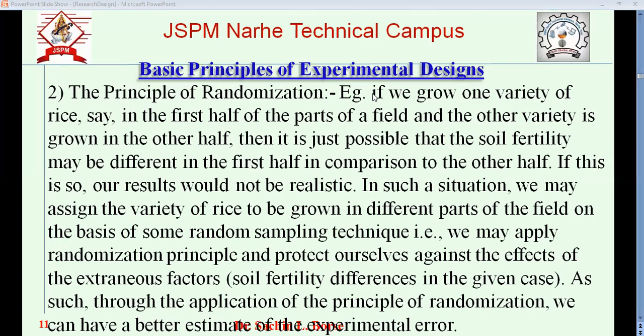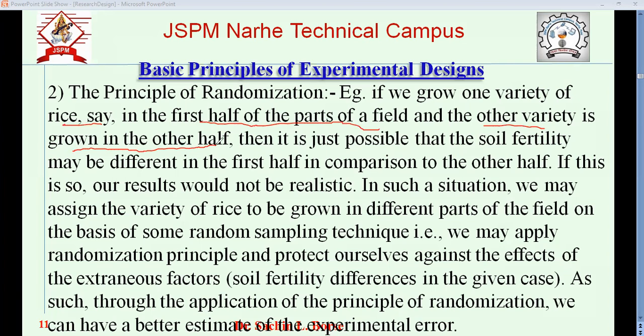Okay. Now suppose we want to grow two varieties of rice. In half part of the field, we want to grow one variety and the other variety in the remaining half portion. Okay, so what happens? There is an extraneous parameter here.